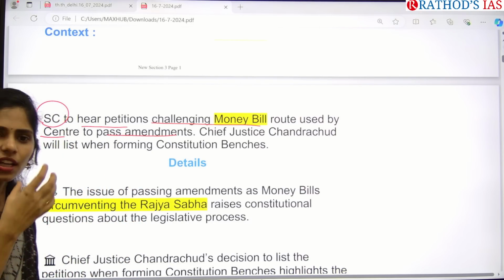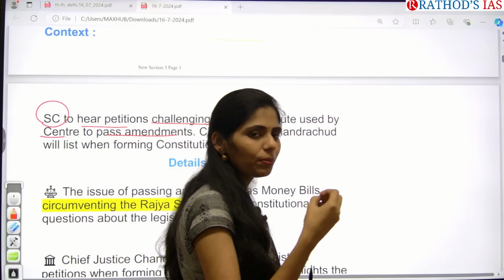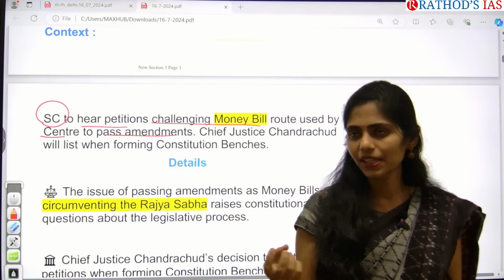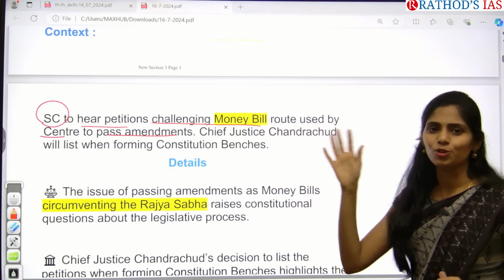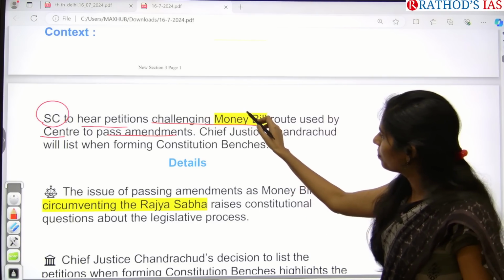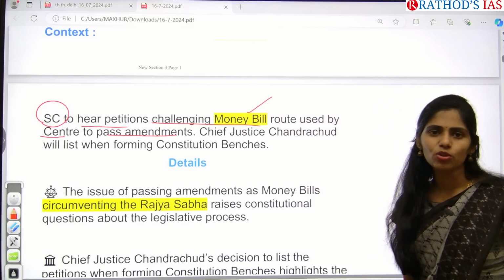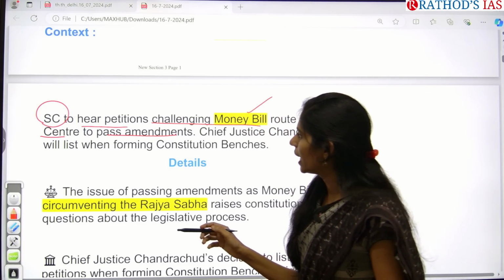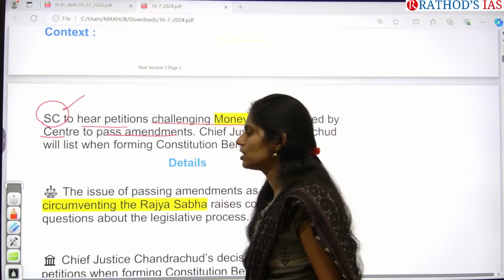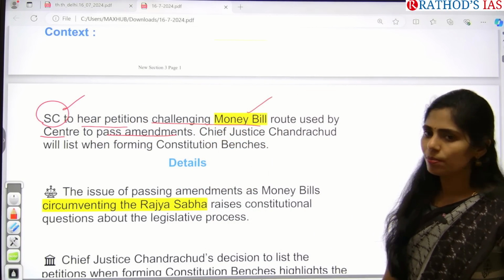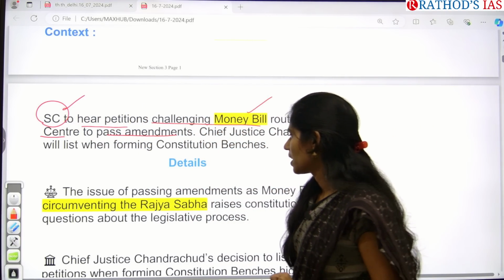So here this is the way used by central government to pass many bills as a form of money bill, even though it is not a money bill. So now petitions have been filed in Supreme Court regarding this issue, and now Supreme Court is going to see this issue regarding this money bill soon. Because of this it is in news.